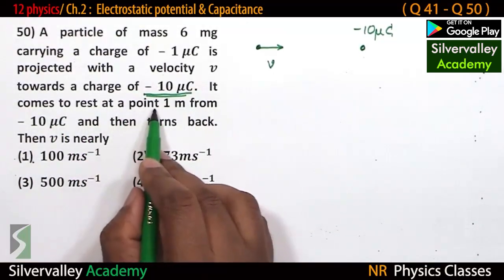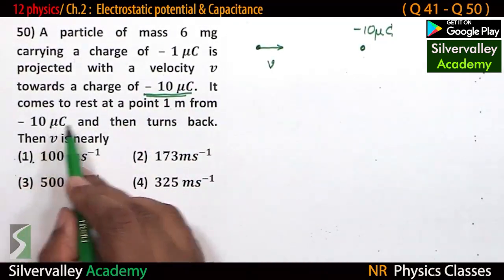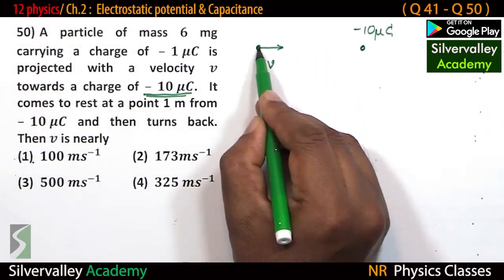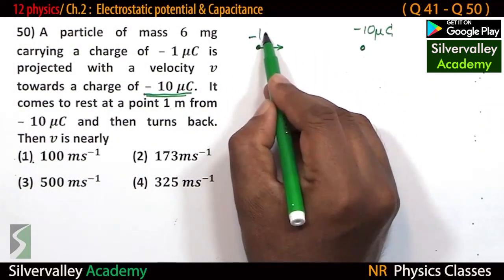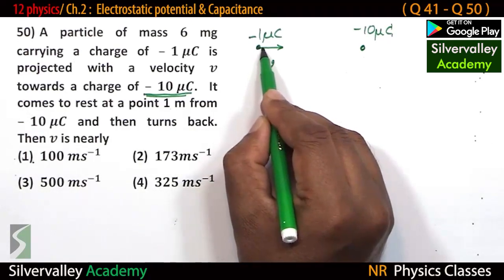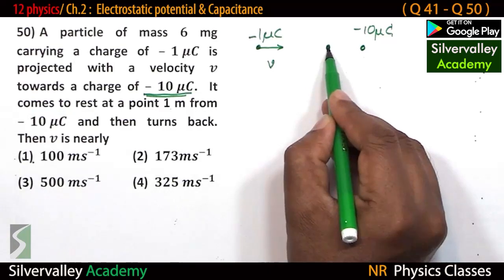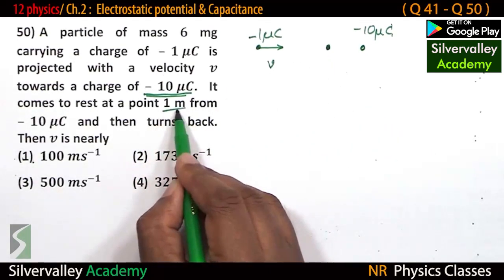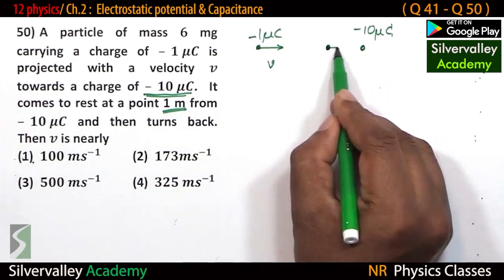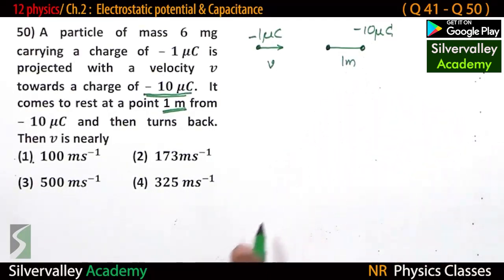It comes to rest at a point 1 meter from this charge. So this is also negatively charged, minus 1 microcoulomb. This comes closer and comes to rest at a distance 1 meter from the other charge. So this distance is 1 meter.